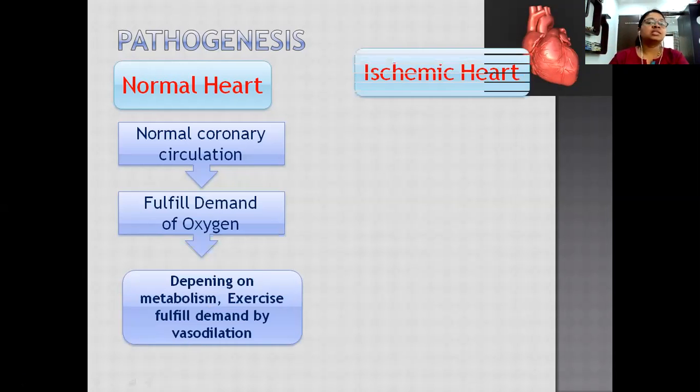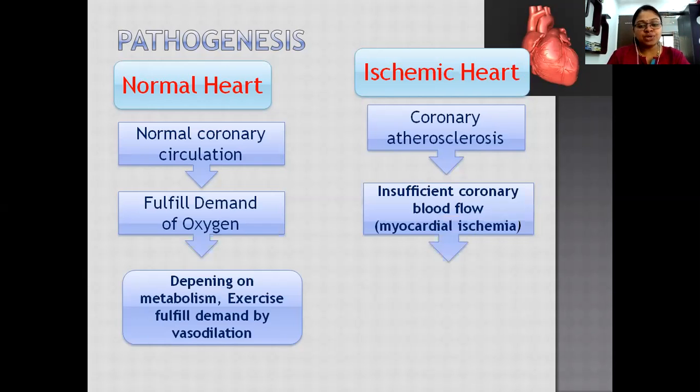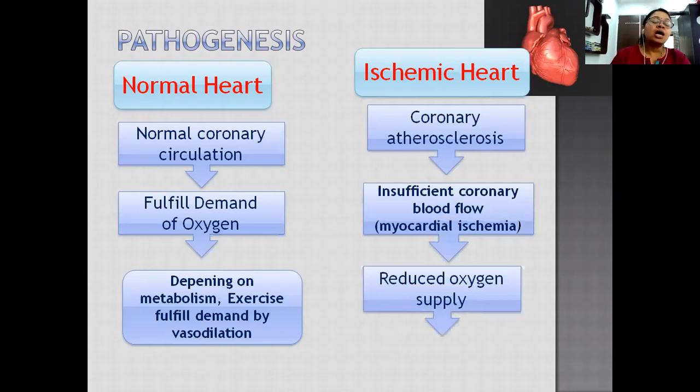But in an ischemic heart, what happens? Coronary atherosclerosis is there. In the last slide we saw what coronary atherosclerosis is. There is a deposition of cholesterol in the coronary wall, due to which the gap between the coronary walls shrinks, and we have less blood supply to the heart. Hence we have insufficient blood supply to the heart, which is called myocardial ischemia, due to which there is less oxygen supply to the heart.